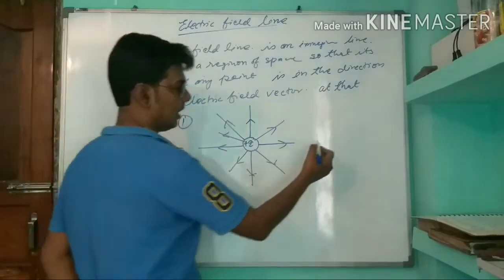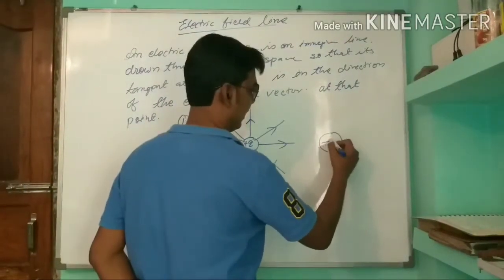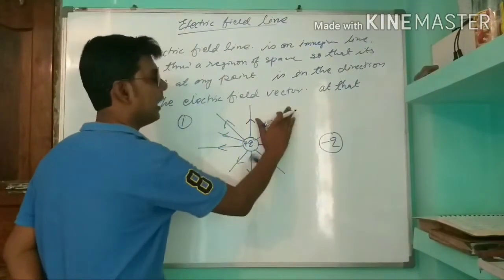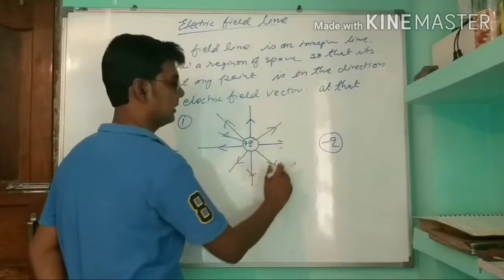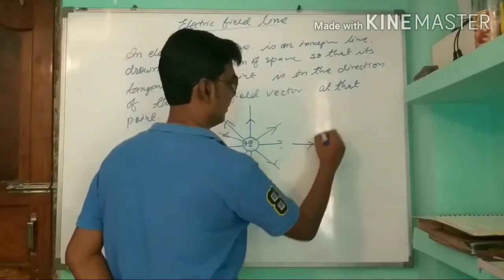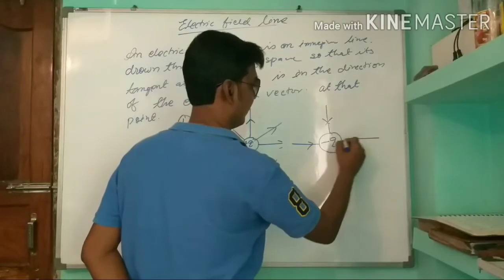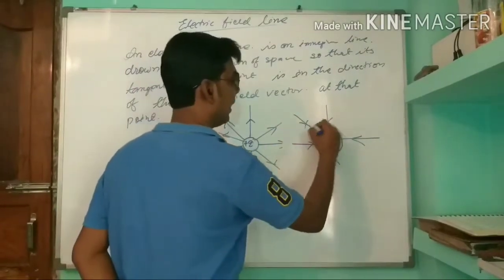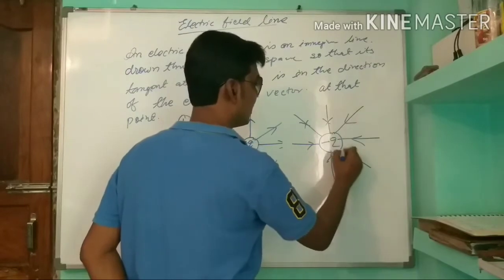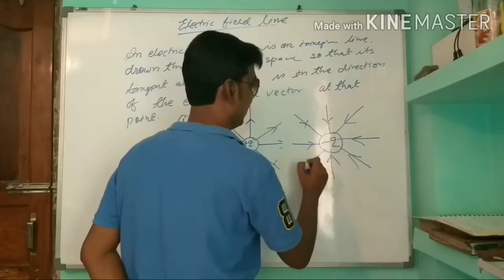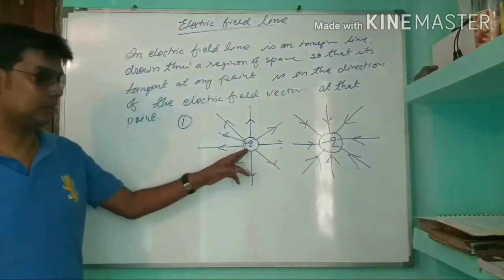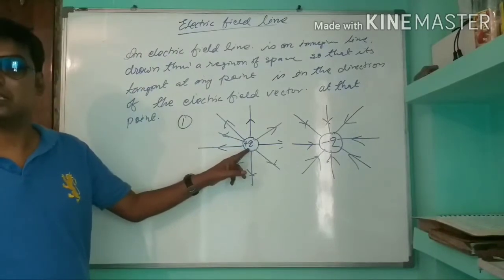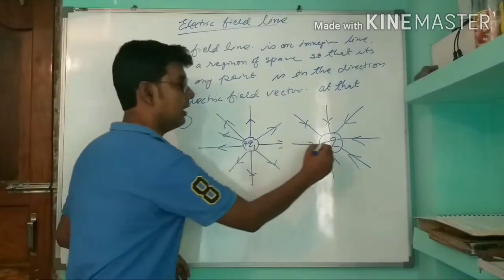And vice versa, the electric field line ends at a negative charge. We can say electric field lines go inside a negatively charged body. Say this is Q1 and this is Q2.